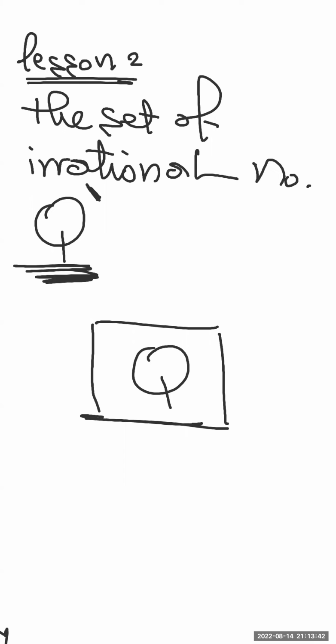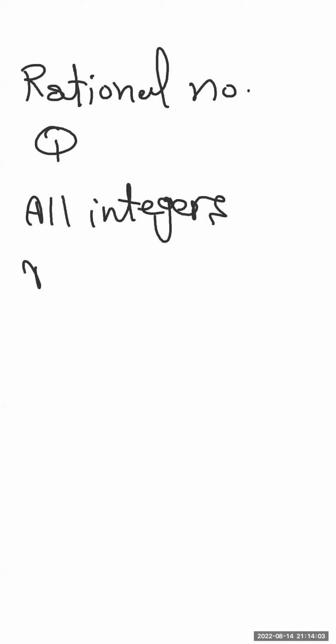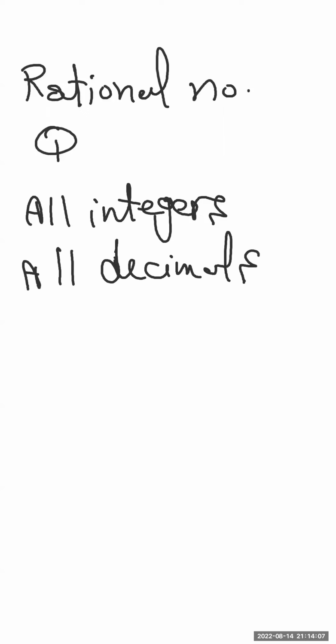Actually, guys, before we start irrational numbers, I'm going to revise the set of rational numbers. Rational numbers, or Q. We said that all integers are rational, also all decimals, and all percents.